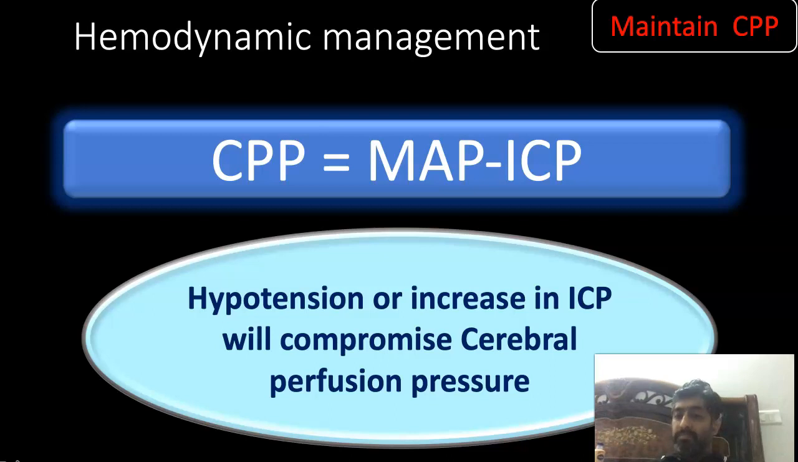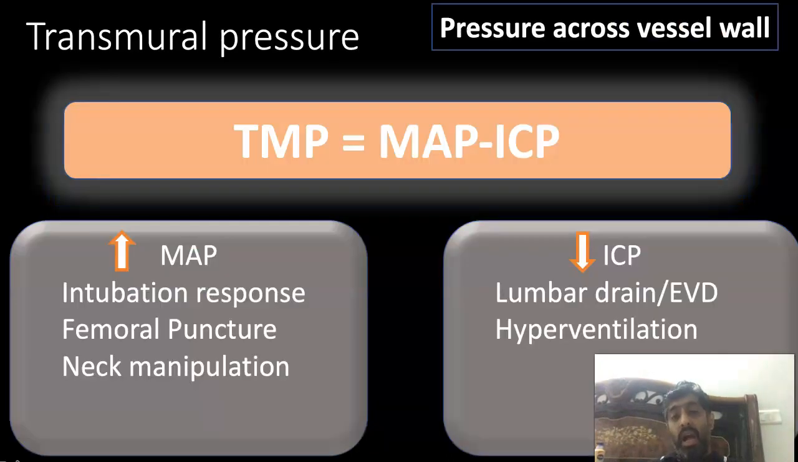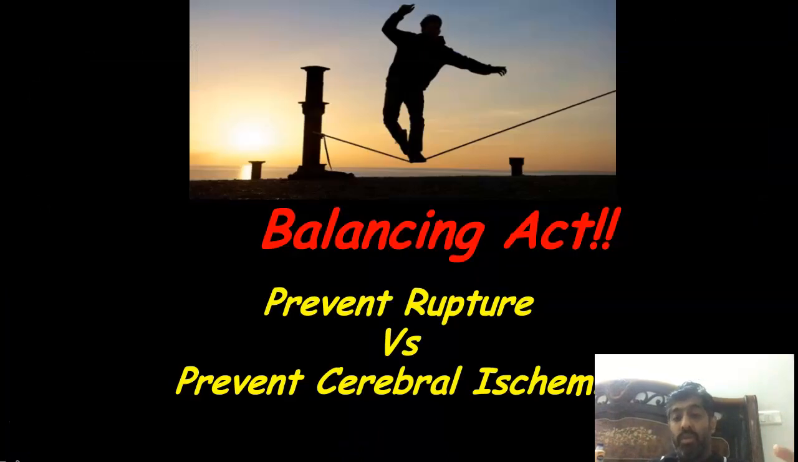Okay, so as in clipping or wherever, intubation is very important. You need to maintain a balance between the CPP, the cerebral perfusion pressure, which is the difference between mean arterial pressure and ICP, and the transmural pressure. Transmural pressure is the pressure across the wall of the aneurysm. So there is a wall of the aneurysm and there is a transmural pressure. The mean arterial pressure and the ICP are there as well. So you need to understand this concept.